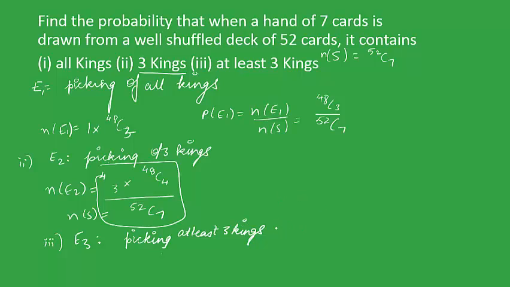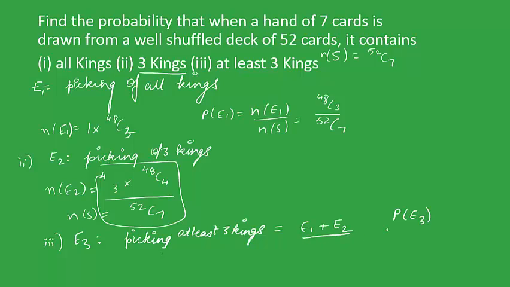There are 2 ways to solve this part. The first is breaking this event E3 into 2 events: the hand of 7 cards in which we have all 4 kings, that is event 1, and the picking of 3 kings, that is event 2. So we could directly use the other 2 parts to get the probability of the third part.